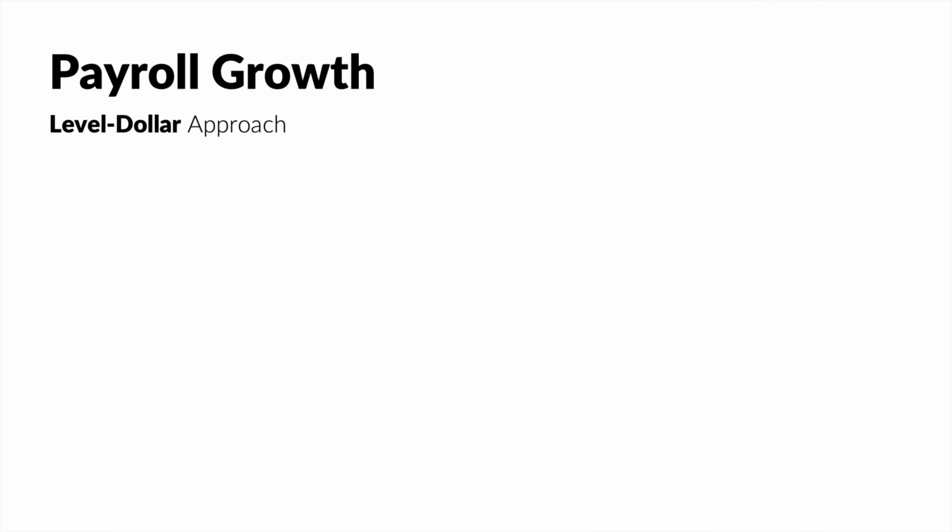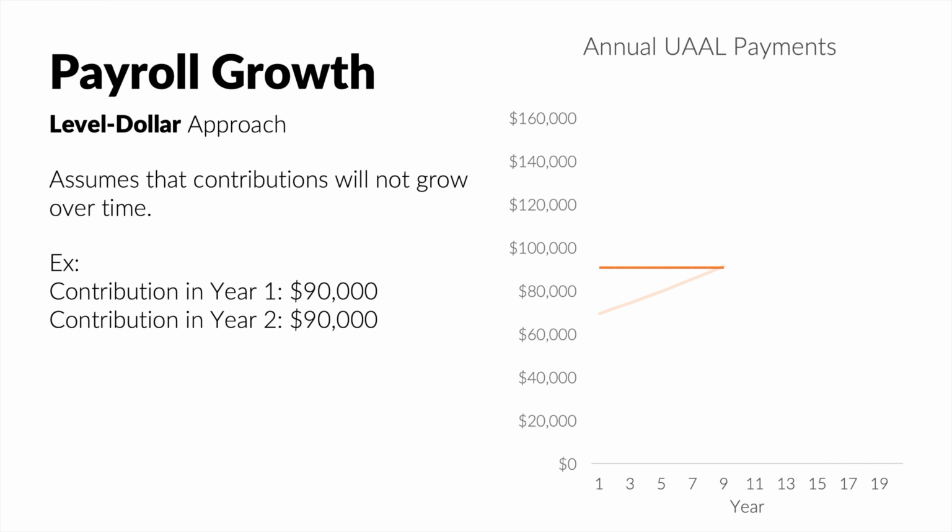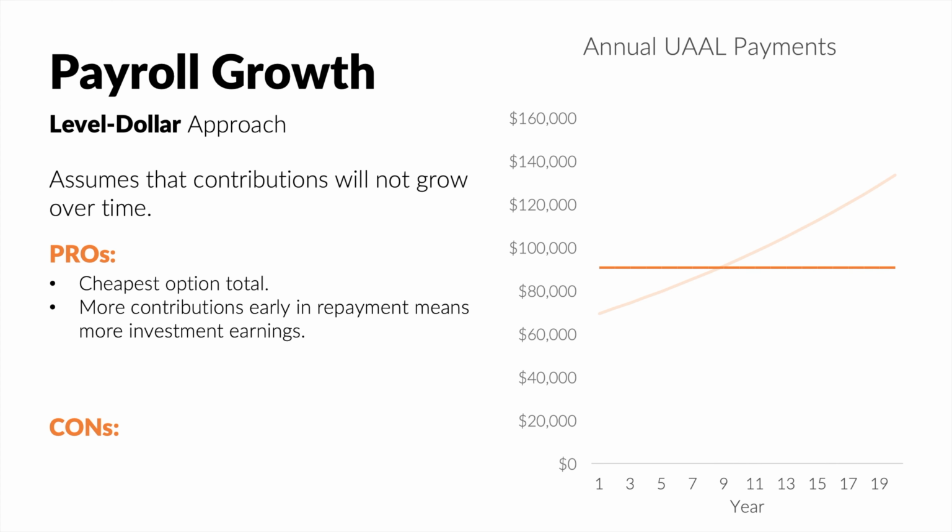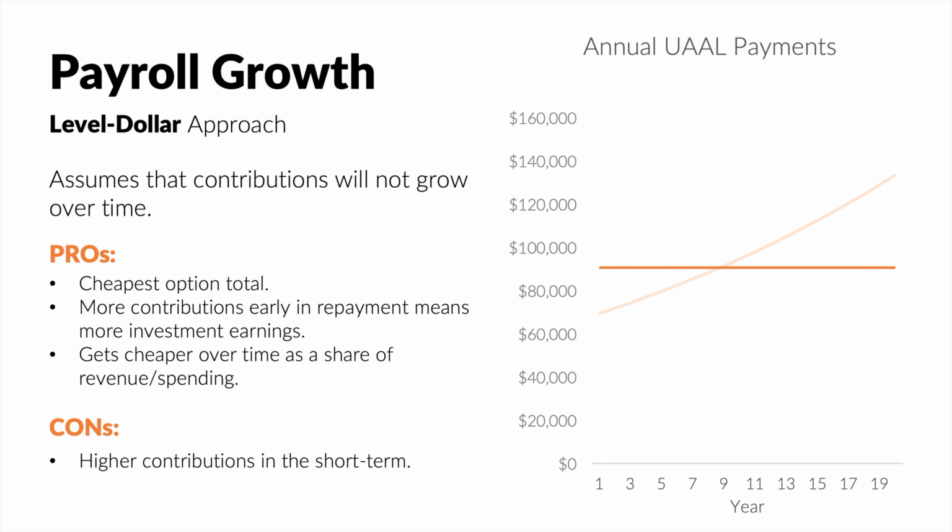The alternative is a level dollar approach. Under this approach, an employer's contribution is assumed to be the same dollar amount from the first year to the last. The advantages of this approach are that it is comparatively cheaper because investments are given more time to grow. Also, if revenue grows, the contributions become a smaller burden on your budget. The disadvantage is the high cost in the short term.